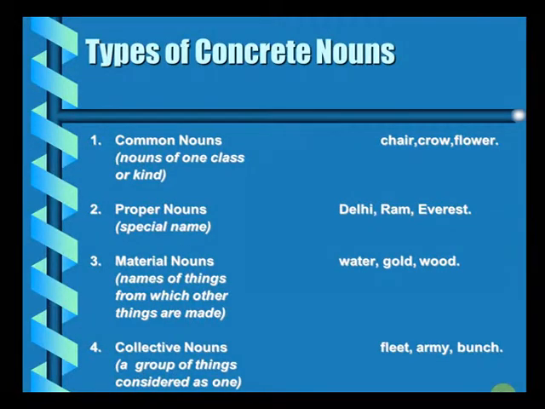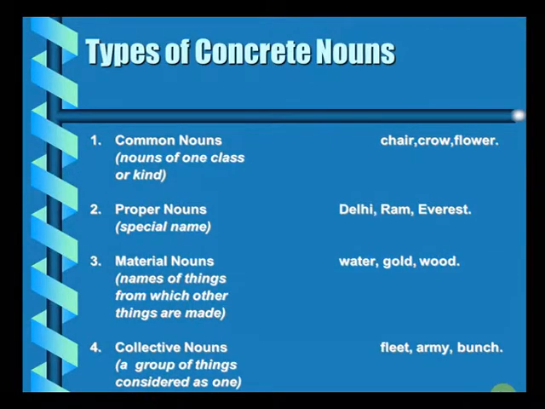The next type of nouns coming up, proper nouns. A proper noun is a specific name. When you say a city, that's a common noun. Delhi becomes a proper noun. When you say a man, common noun. Ram becomes a proper noun. Mountain becomes a common noun. Everest, on the other hand, becomes a proper noun.